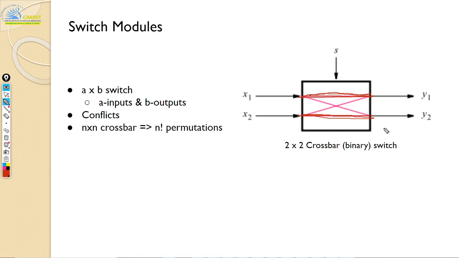So crossbar overcomes the problem of the bus, because in the bus, when x1 was talking to y1, x2 was not able to talk to y2 because there was only one bus. That problem is solved in crossbar. But there is another problem here. What is the problem? Yeah, that's the good thing about it. But what's the limitation here?